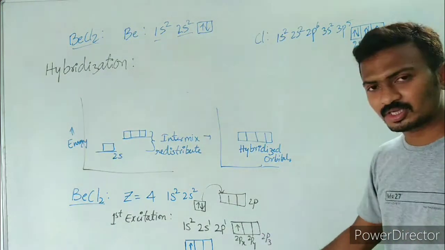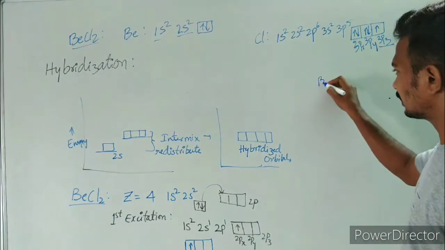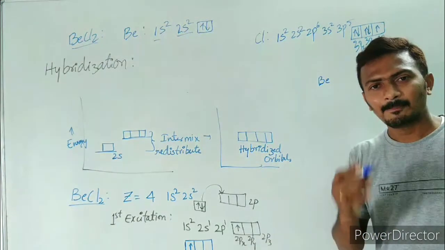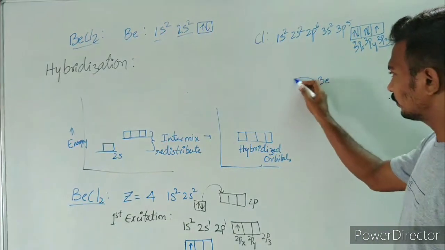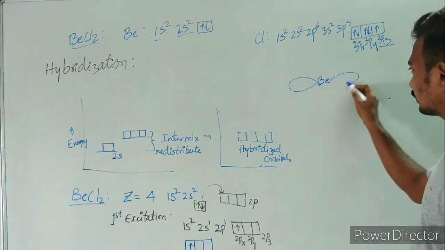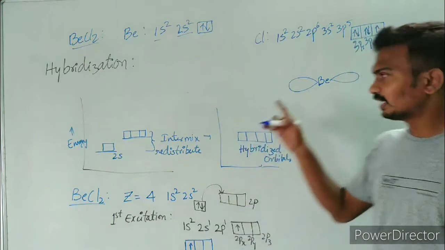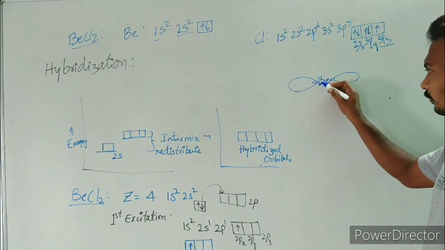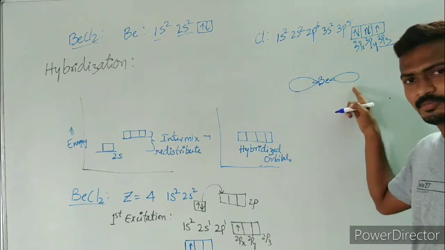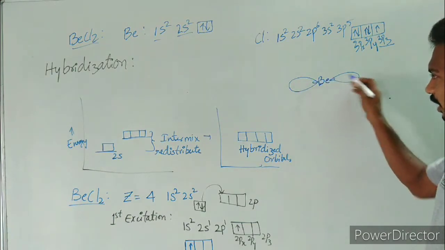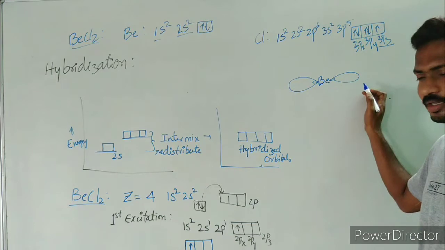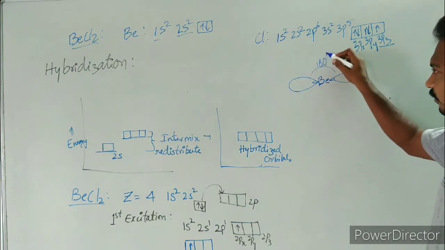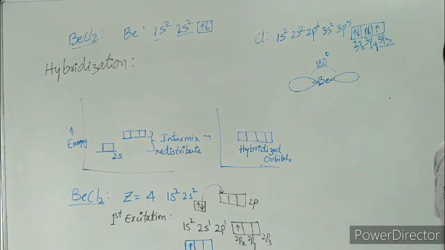Before that, what happens? These two atomic orbitals, that means the hybridized atomic orbitals of beryllium, are going to distribute in such a way that there is minimum repulsion between them. These two are sp hybridized orbitals, such that there is 180 degrees of separation between them.